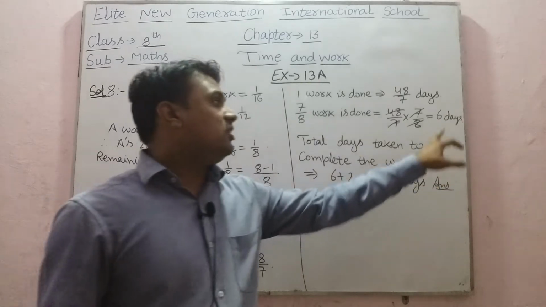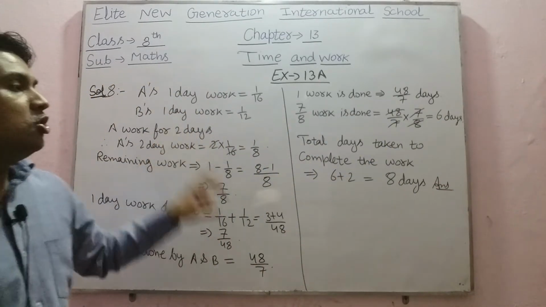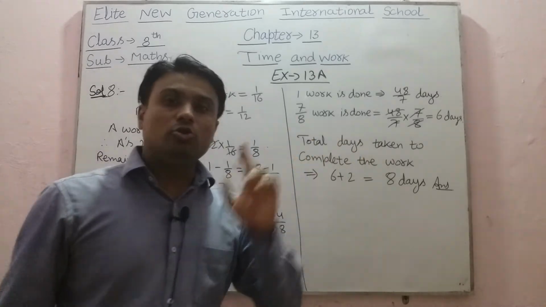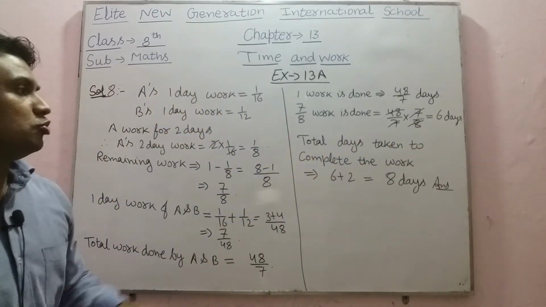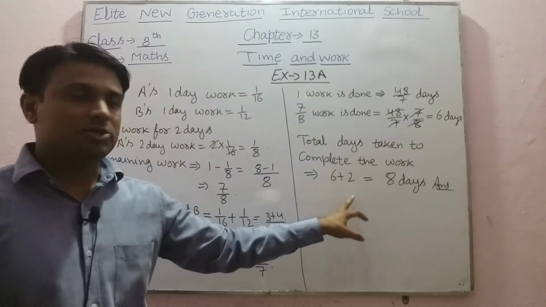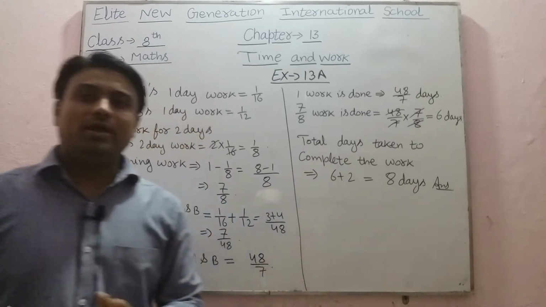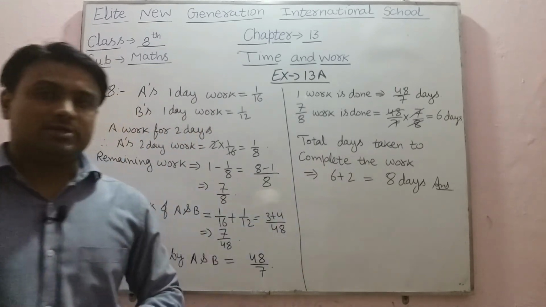But as we know, A has already worked for 2 days also, so we can add that for completing the total work. These 6 days will be added to the 2 days. So total days taken to complete the work will be 6 plus 2, that is 8 days. So in 8 days the total work will be completed. So 8 is the answer.